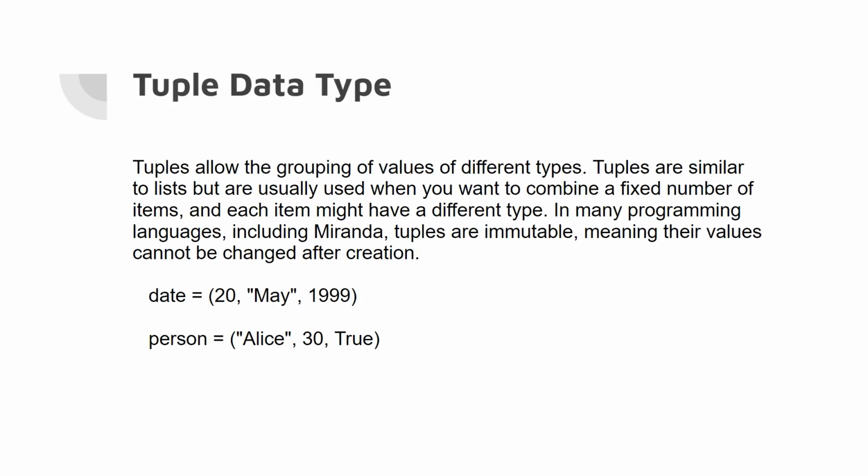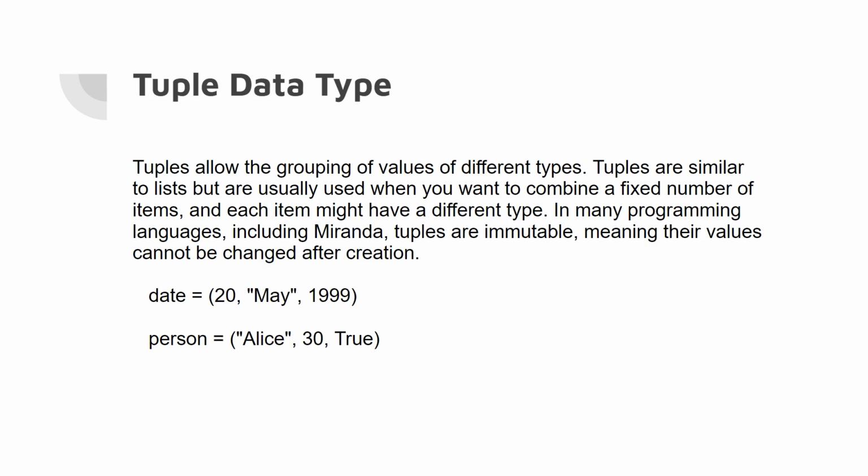Tuple data type. Tuples allow grouping of values of different types. Tuples are similar to lists, but are usually used when you want to combine a fixed number of items, and each item might have a different type. In many programming languages, including Miranda, tuples are immutable, meaning their values cannot be changed after creation.